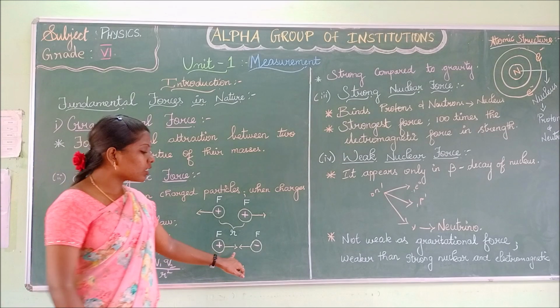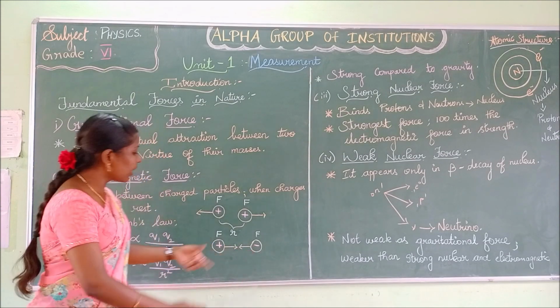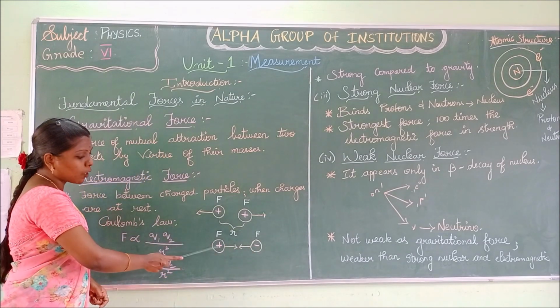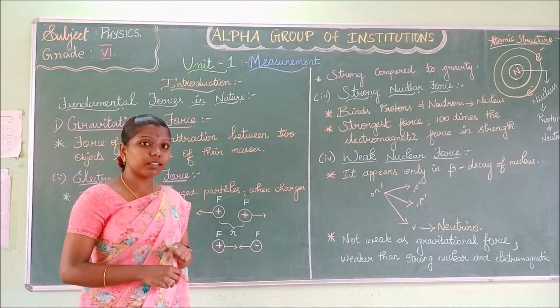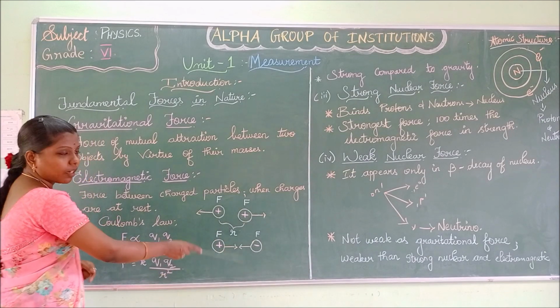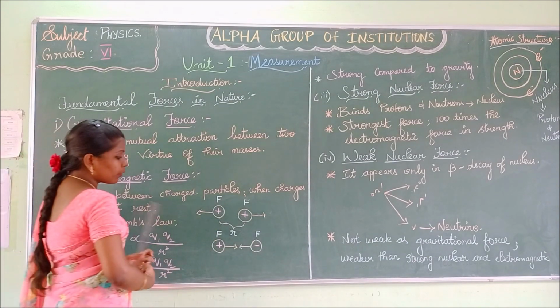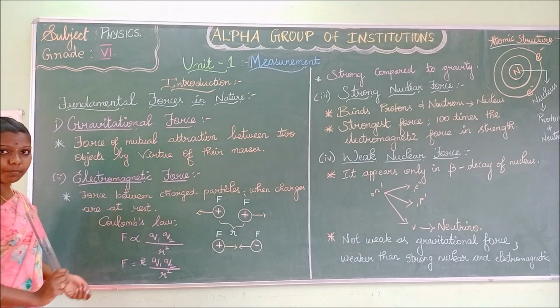Now what does this diagram explain? Here there are two opposite charges, positive and negative. Two opposite charges will get attracted to each other. That is what this diagram explains. Here also the distance between these two charges is R.